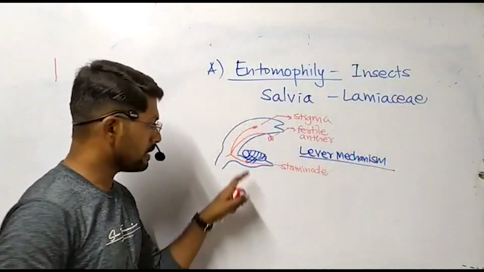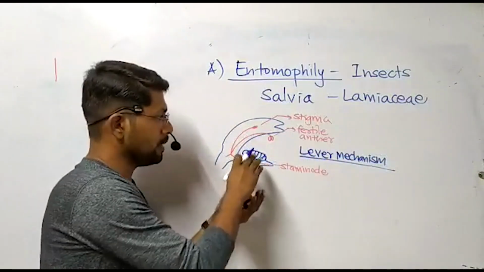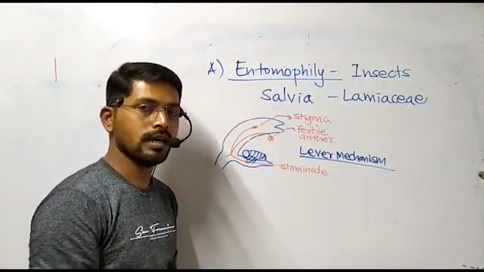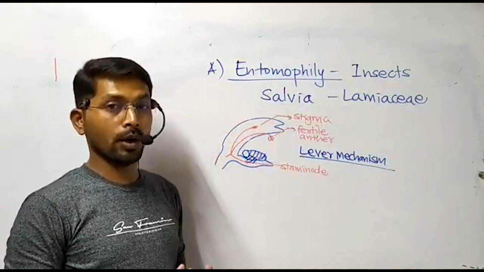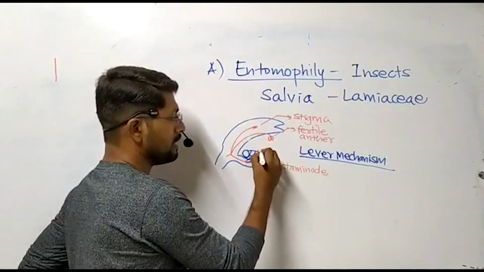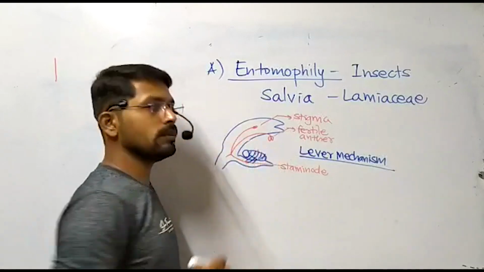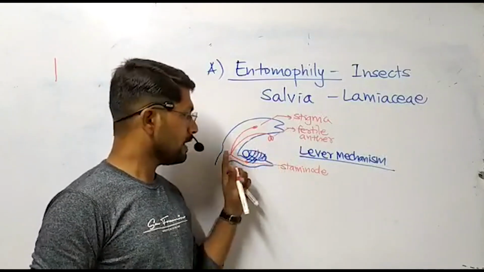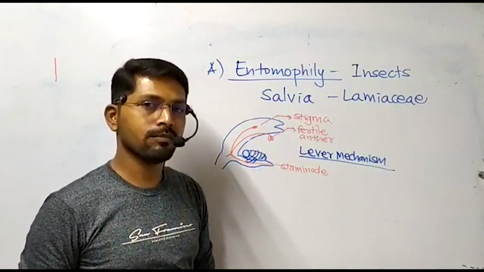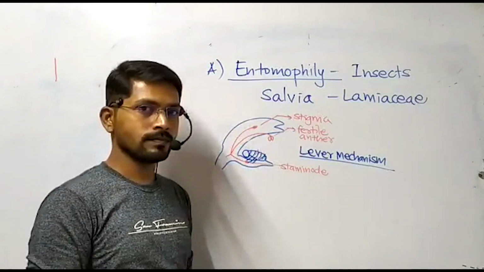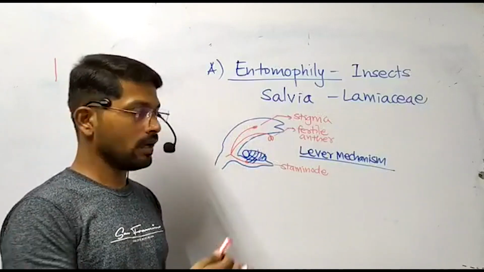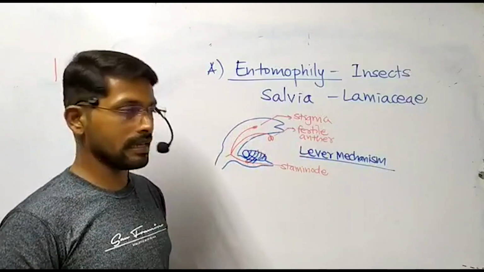Due to this lever mechanism, by sitting on the staminode, this upper fertile anther will bend down and it will come in contact with the body of insect, and due to the sticky and spiny pollen, those get attached to the body of insect easily. So in this process, the insect is easily picking up the pollen grains from the flower. Now see how these pollens are transferred to the mature stigma. We are going to explain it in another diagram.